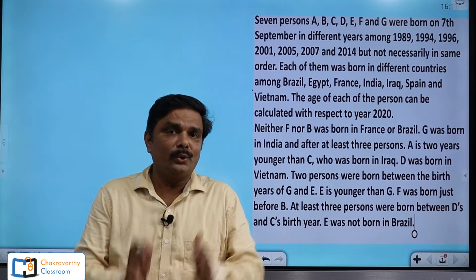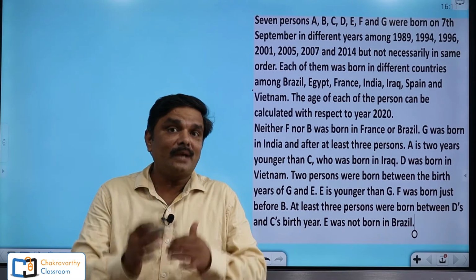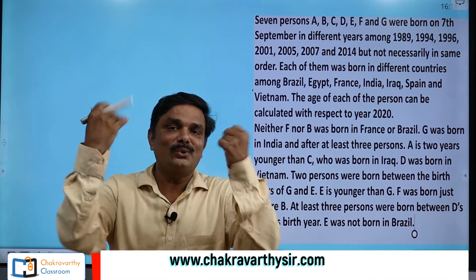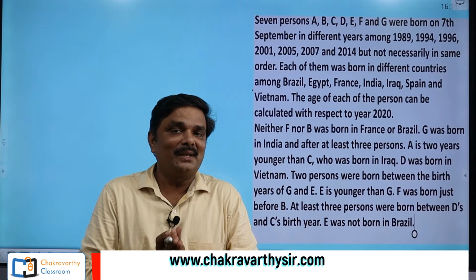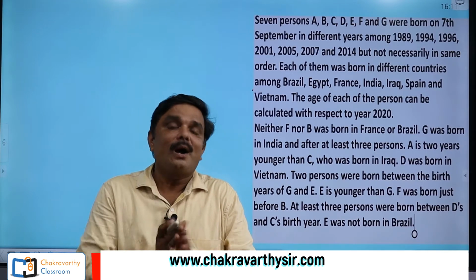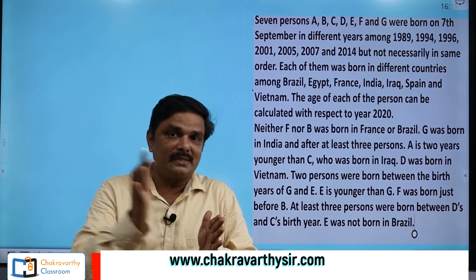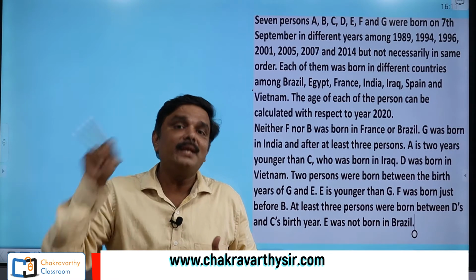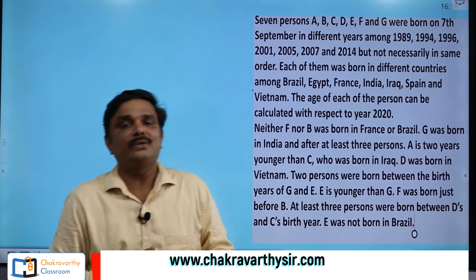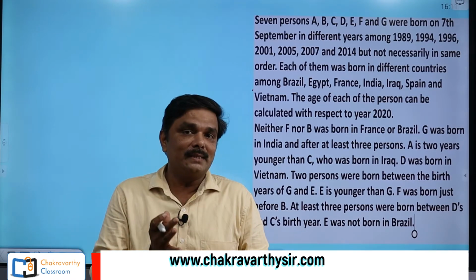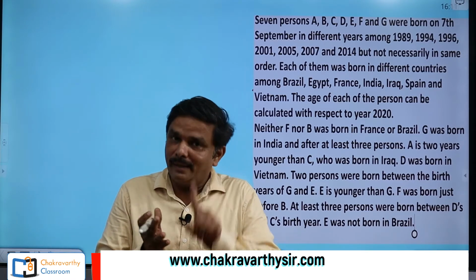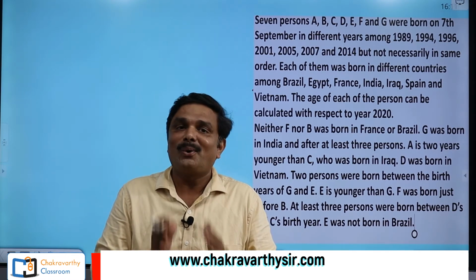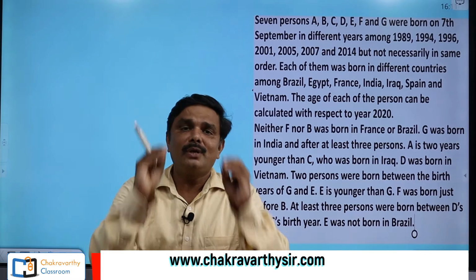See students, I told you in our basic classes how to start the puzzle. If you know how to start the puzzle, almost 50% of the solution is yours. How to start that one? Based on the columns. How many columns are required, you have to decide first, based on how many variables they have given. Here in this question, they have given 3 variables: persons, followed by year of birth, then the country from where they are coming. So 3 variables are there, 3 columns are required.